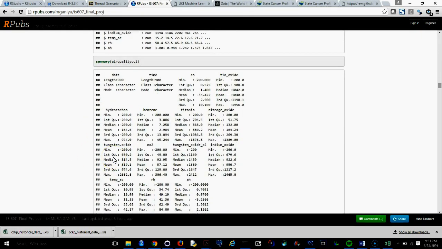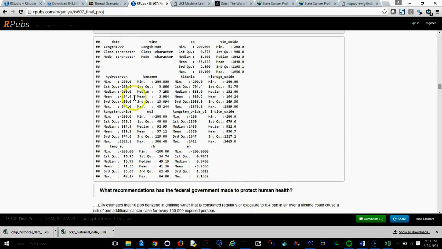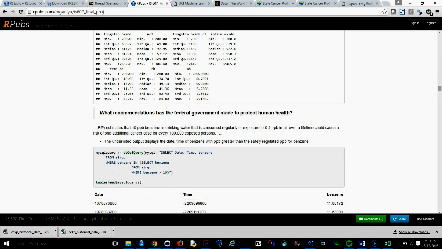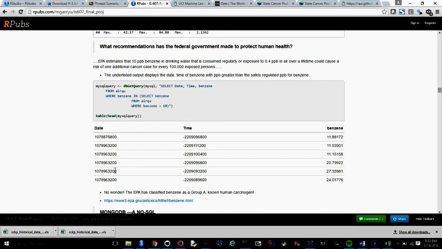We could see here the minimum, the maximum values, the median, the first quarter, and the third quarter right here. We try to access this using MySQL to see, based on the EPA recommendation of 10 ppb of benzene in drinking water that people consume or are exposed to. Here we want to know those observations of benzene that are actually greater than 10.